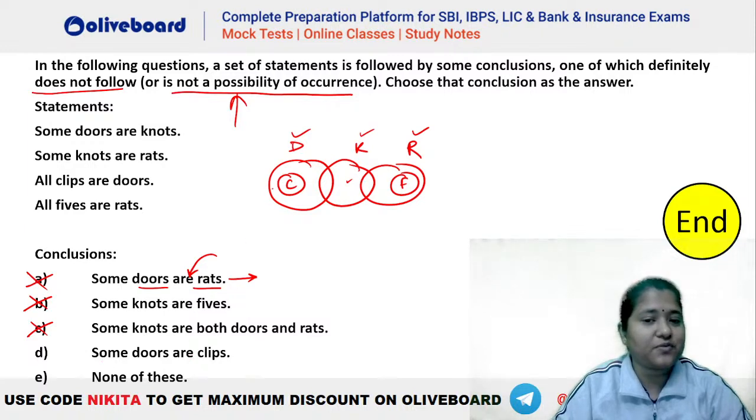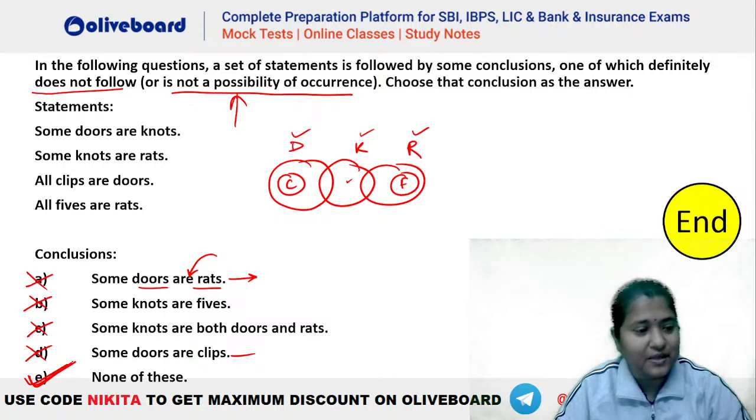Some doors are clipped, you can see some doors are clipped, ye to definitely true hai. This is definitely true here, that is some doors are clipped. So that means this is also not the right answer. So the answer has to be option number E. Are we clear everybody about this particular question? Everyone clear?